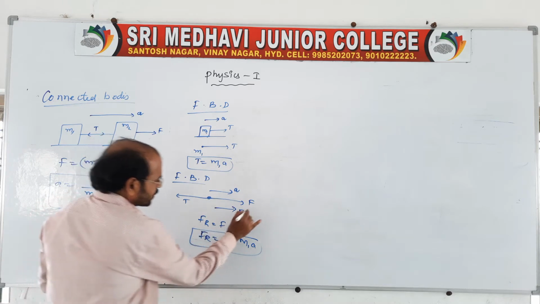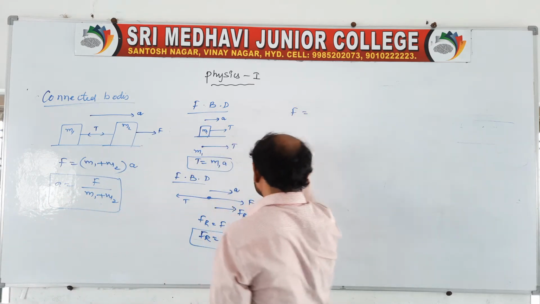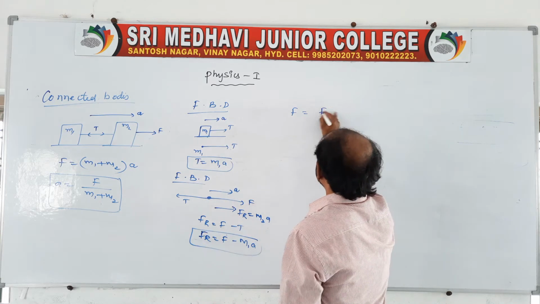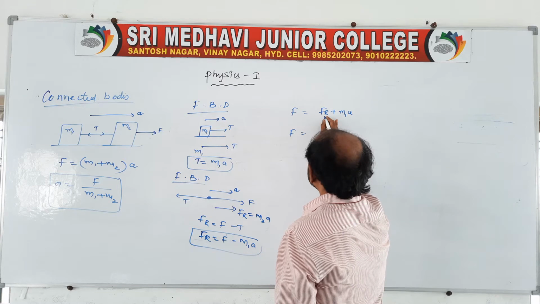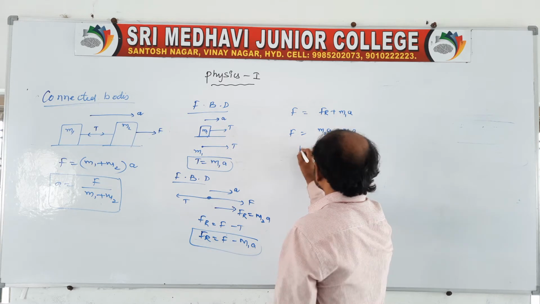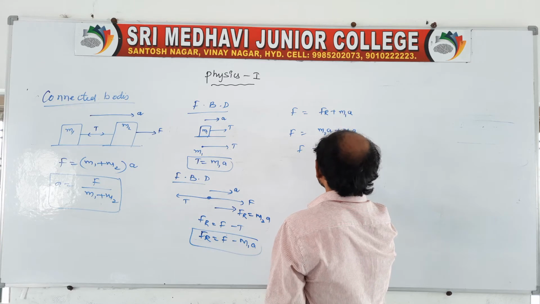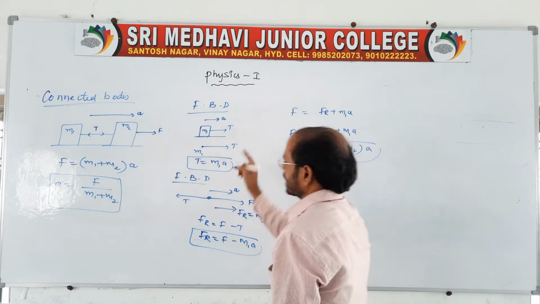Actually the M2 block is moving, so you say M2 into A. So here you write F is equal to, taking this side, Fr plus M1A, then Fr is equal to M2A plus M1A, then F is equal to M1 plus M2 into A. This is the applied force.